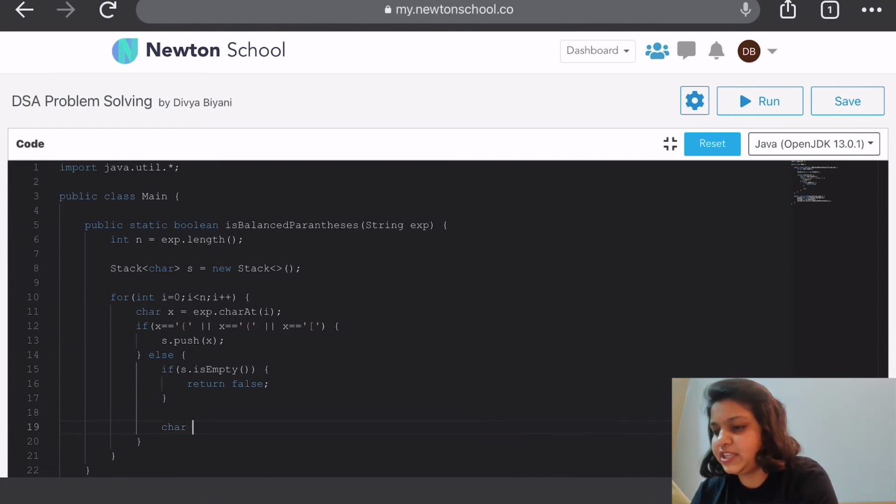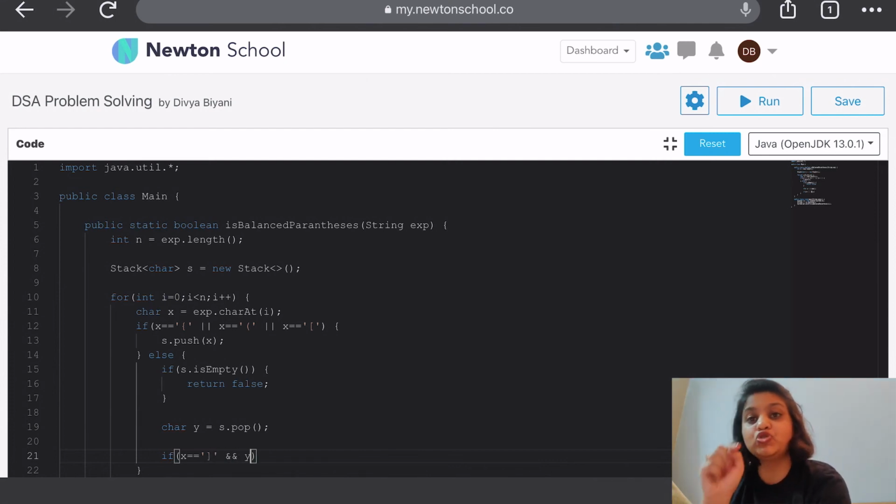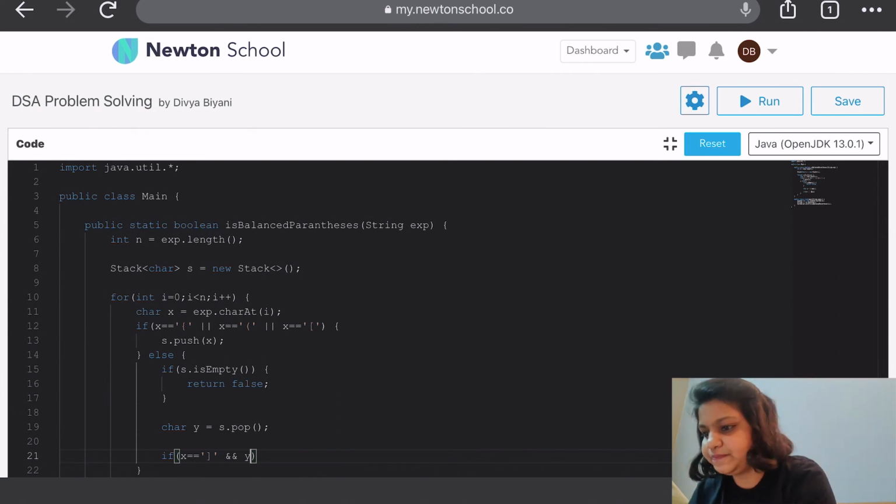If it is not empty, then we need to pop the last element from our stack and we need to check if our x is, say suppose, square closed bracket, then our y should also be square opening bracket. If it is not, that means our parenthesis is not balanced.